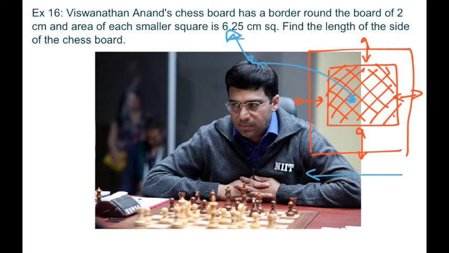Let's say this is x, so this is x minus 4, so you subtract this 2 and this 2, so this becomes x minus 4, right? Therefore let's put this into an equation.